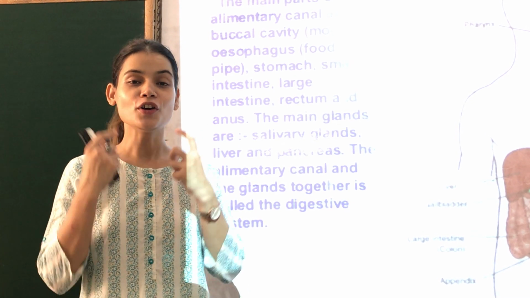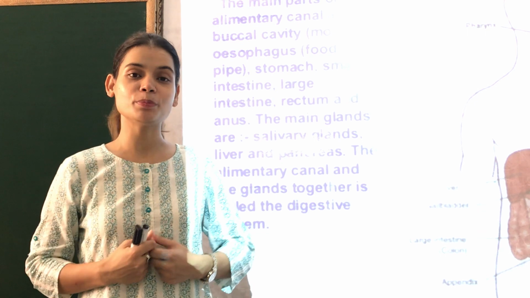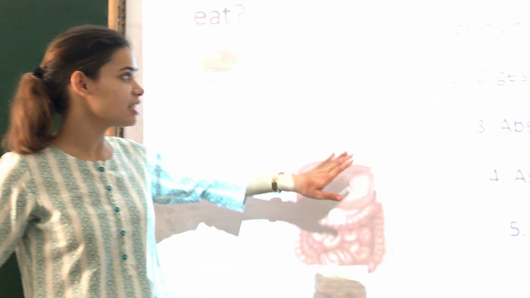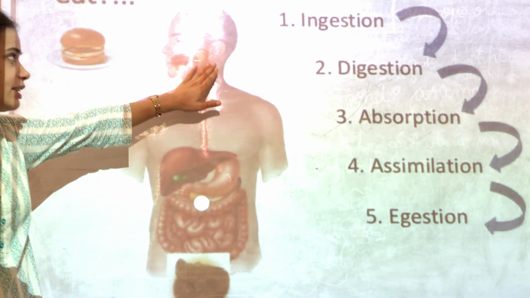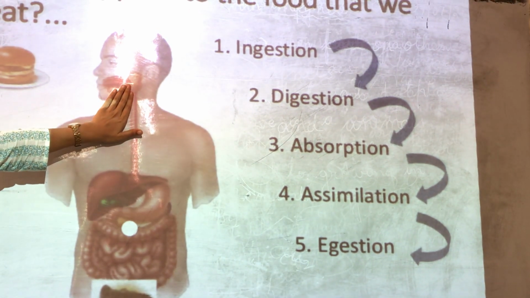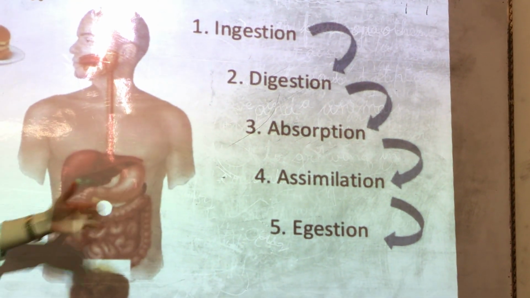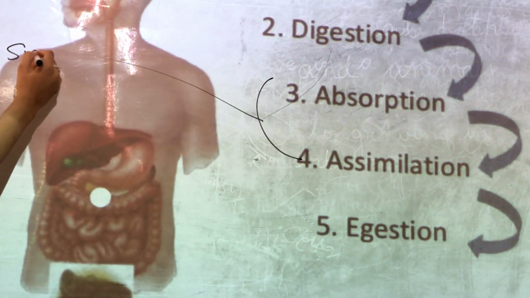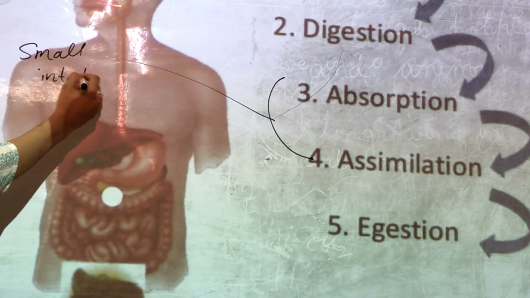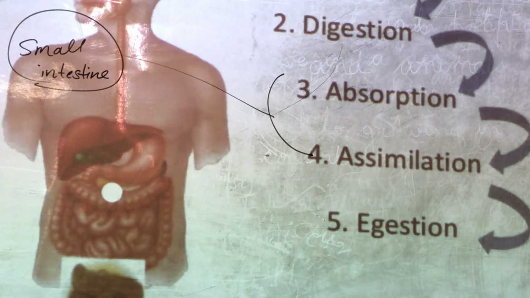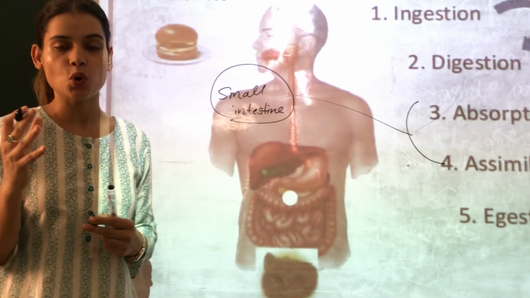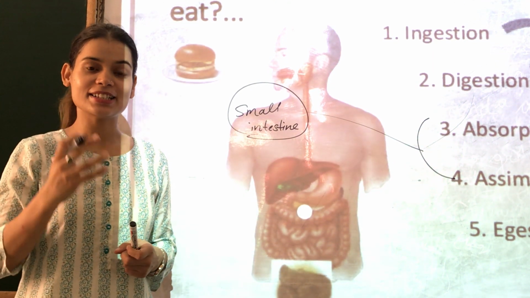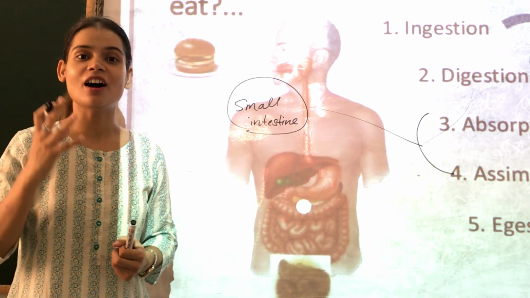Human digestive system consists of so many parts. We have already covered buccal cavity, we have covered the role of food pipe and stomach for the digestion of food. If you can remember children, when food enters your body, it is first ingested with the help of the mouth, it is digested with the help of your stomach, then it needs to be absorbed and assimilated, and that is done by small intestine. So small intestine has a big role to play, and you will be surprised to know that children, this small intestine, although the name is small intestine, is actually longer than your large intestine.